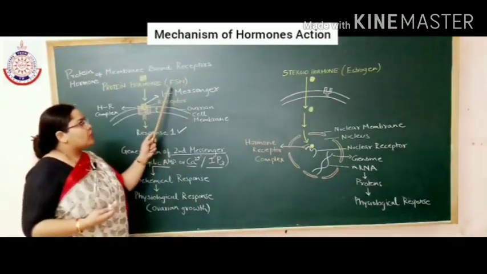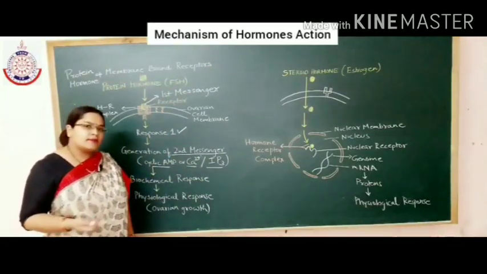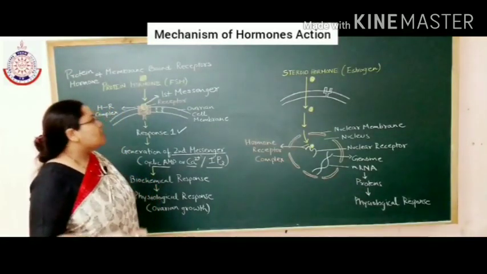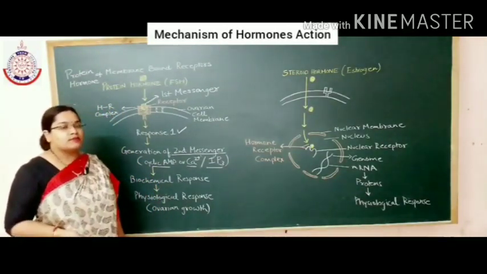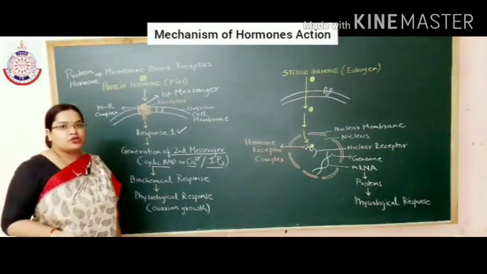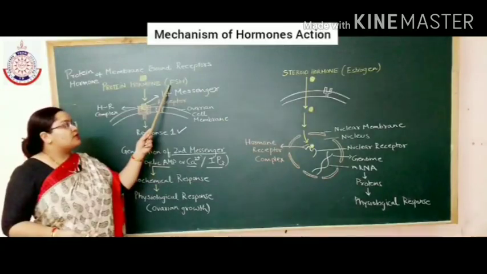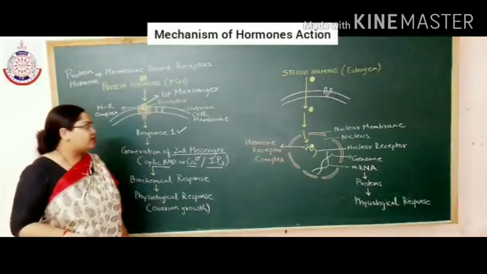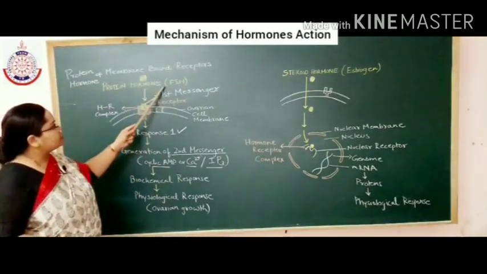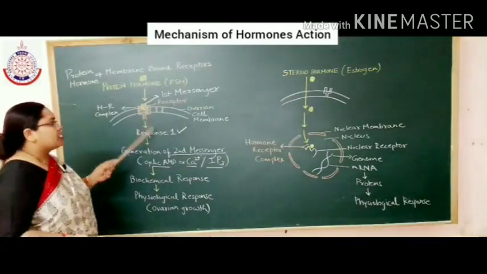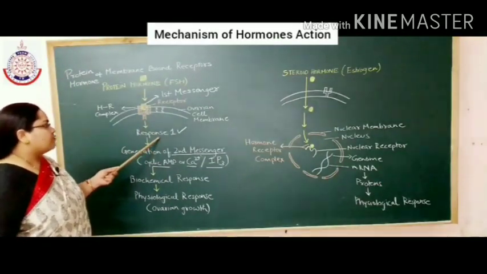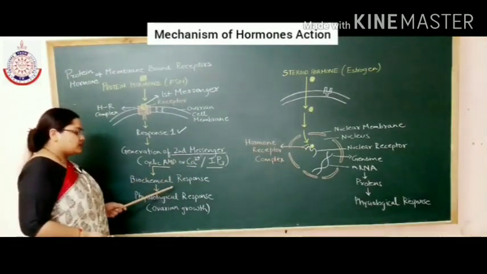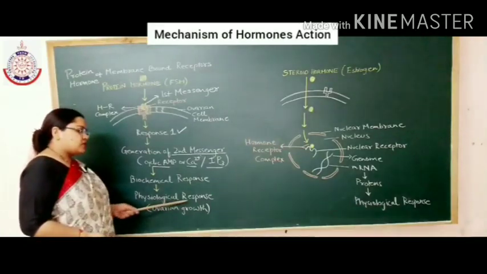For example, follicle stimulating hormone. Do you remember the functions of follicle stimulating hormone we have done in the pituitary gland? Yes, follicle stimulating hormone is responsible for the growth and maturation of ovarian follicles. So when follicle stimulating hormone binds with the receptor, it causes a response which results in generation of a second messenger, and this second messenger causes biochemical response and physiological changes.